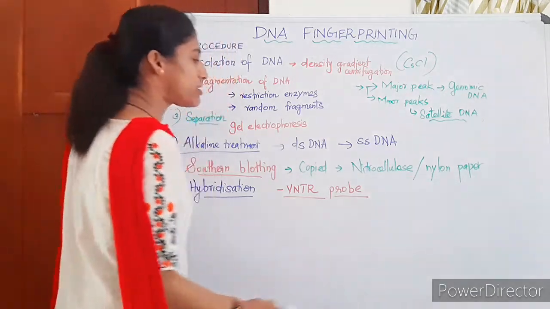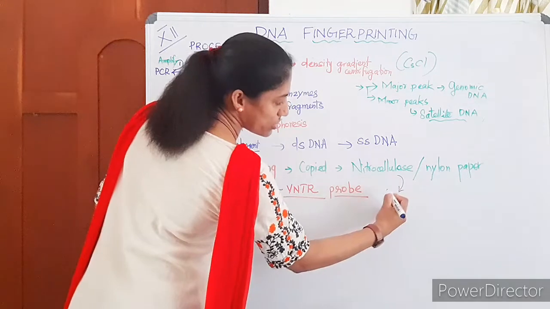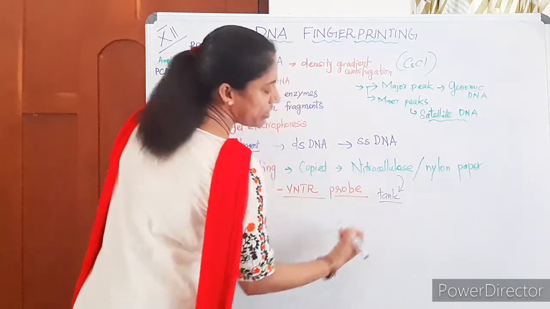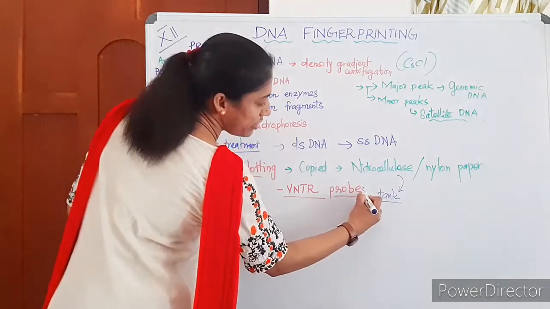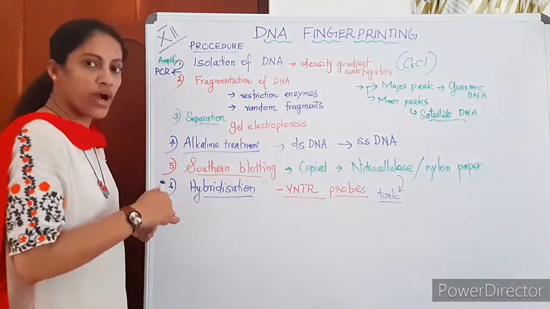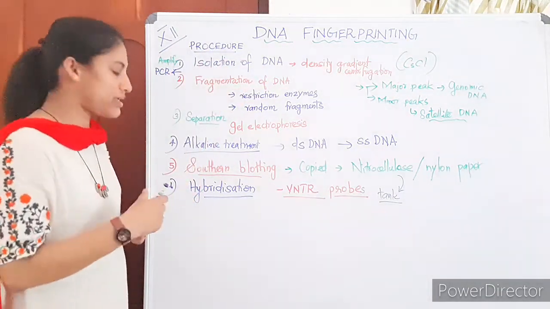Then the last step. Here we are immersing the nitrocellulose or nylon paper in a container containing ready-made VNTR probes. Then the probes will bind to our segment wherever the VNTRs are. That many bands can appear.